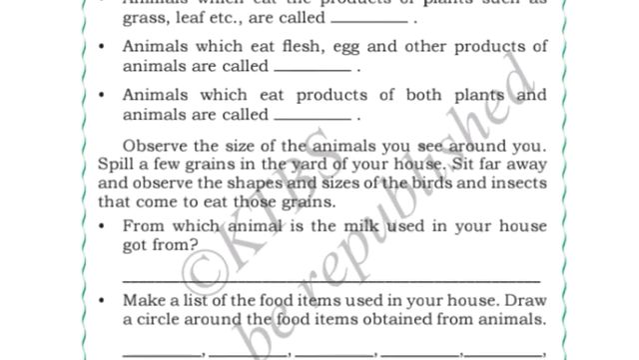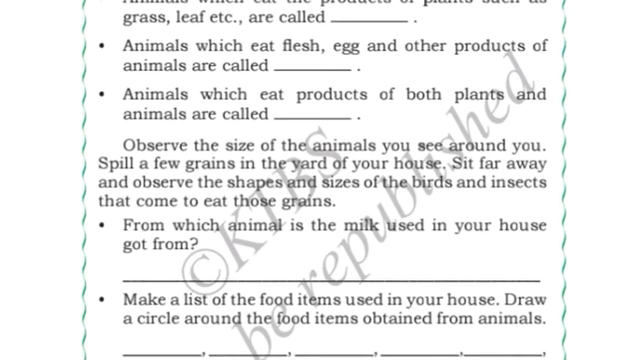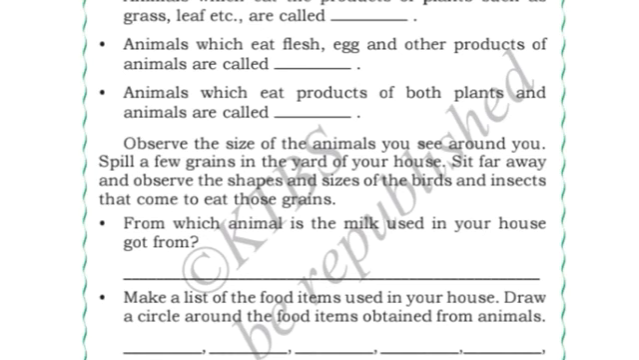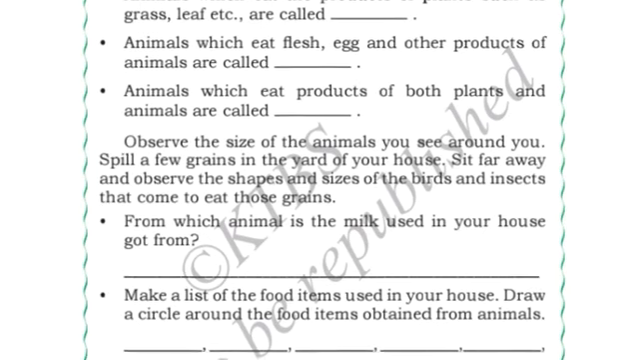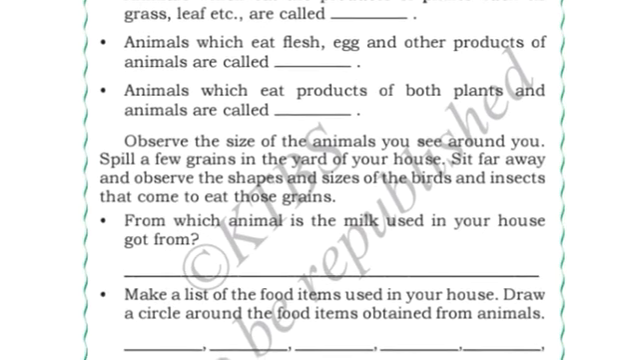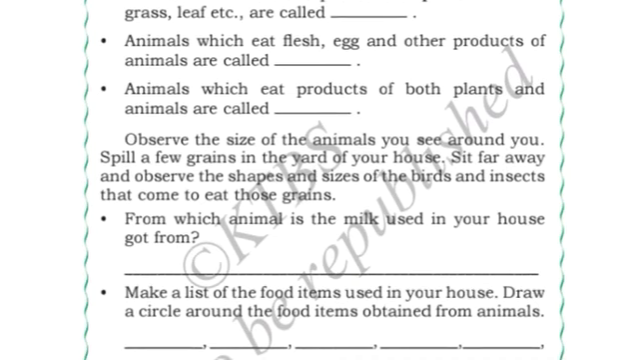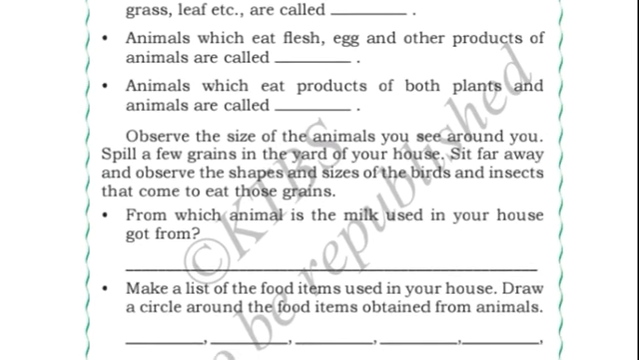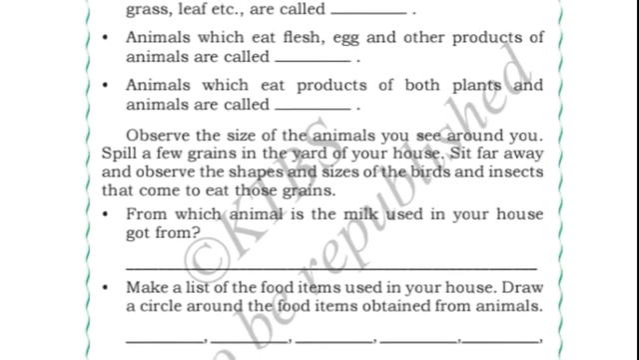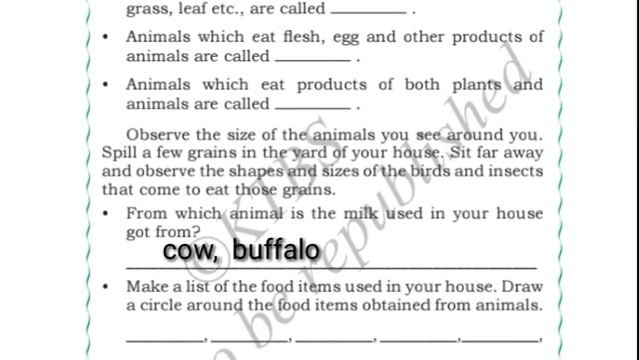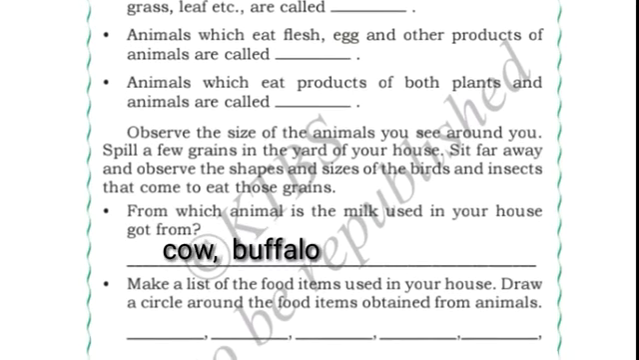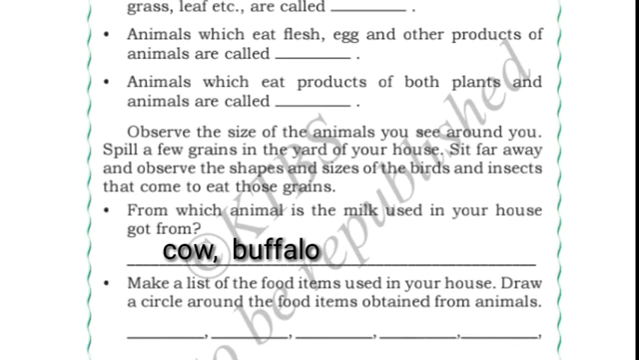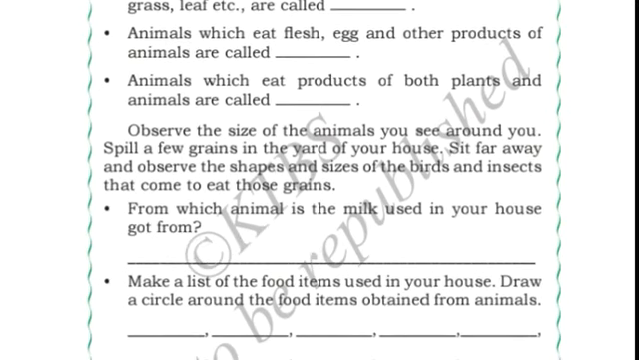Next, observe the size of animals you see around you. We see different types of animals around us, right? So we need to observe the different types of animals and birds which we see around us. Next question, from which animal is the milk used in your house got from? The milk which we use in our home comes from the cow and buffalo. So we have to write here cow, buffalo.